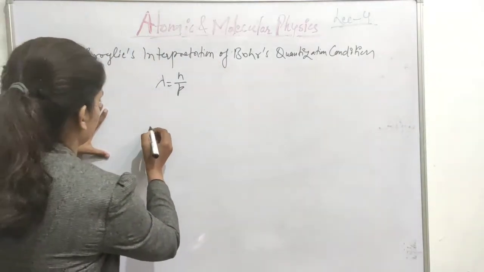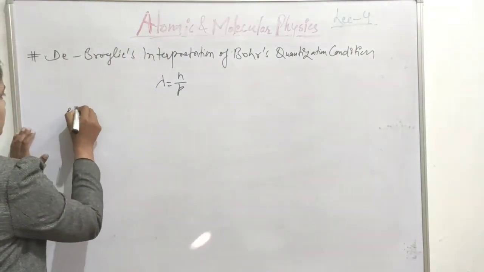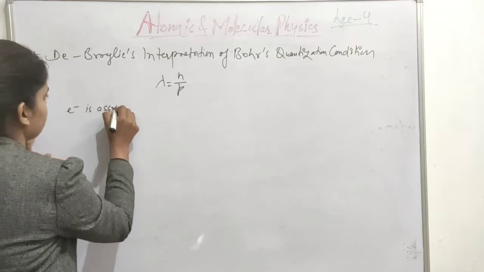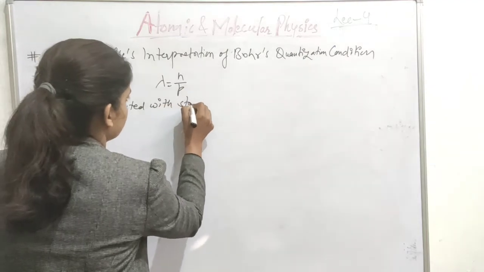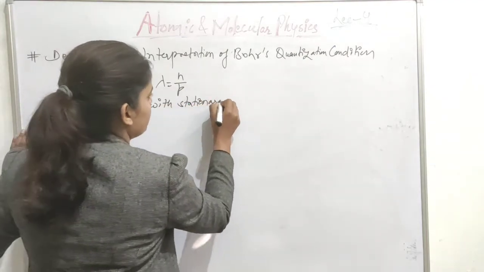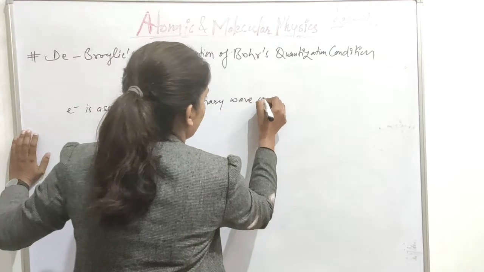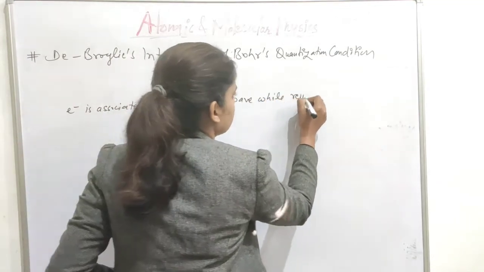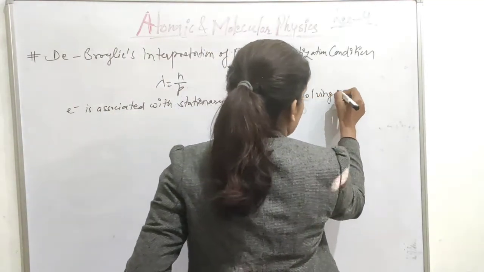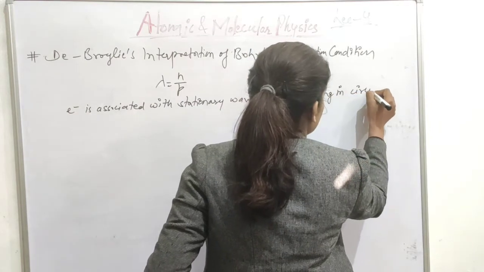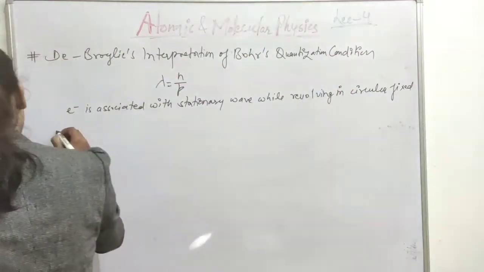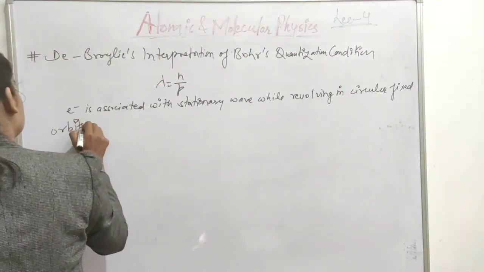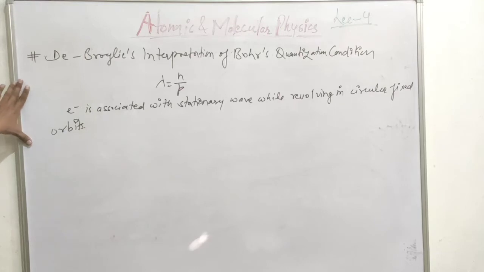He said that the electron is associated with stationary waves while revolving in circular fixed orbits.